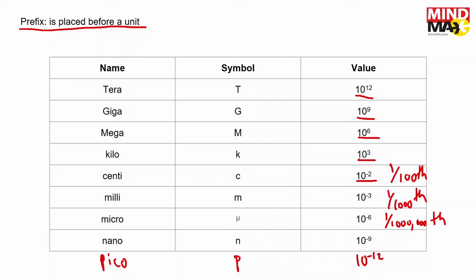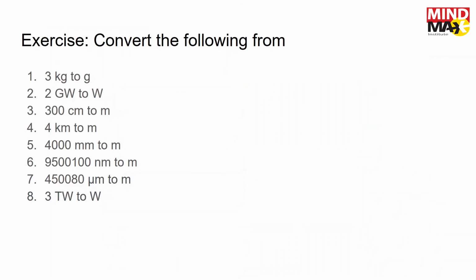So basically you're dividing this by 10 to the power 9. So it's 1 divided by 10 to the power 9. And this one is 1 divided by 10 to the power 12. So this is the smallest they have gone up to, pico. So then these are a few examples.